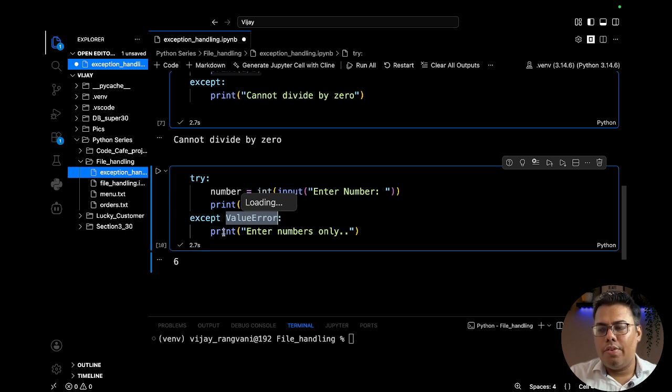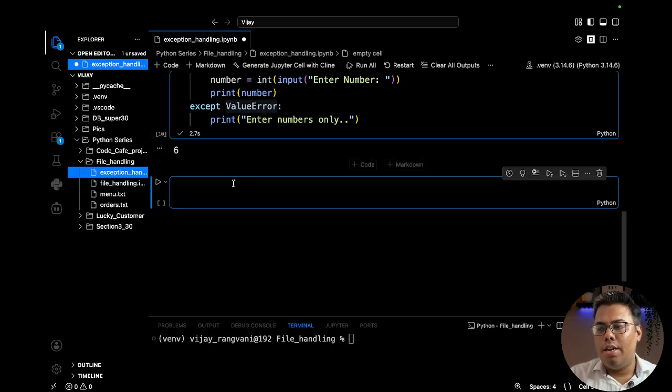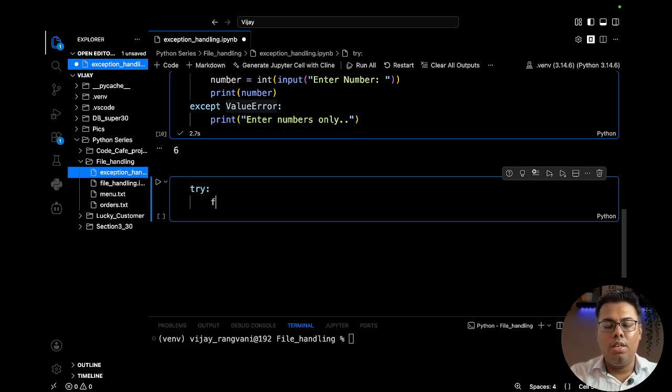Now let's say we are trying to open a file and that file is not present. Directly we try to read that file with the read operation or something, and the file is not present. In the case of write, it's not a problem. Append also it's not a problem, because if the file is not present, it will create it. But sometimes let's say we try to perform a read operation and the file is not present, then it will give us an error. So here I will show you with one